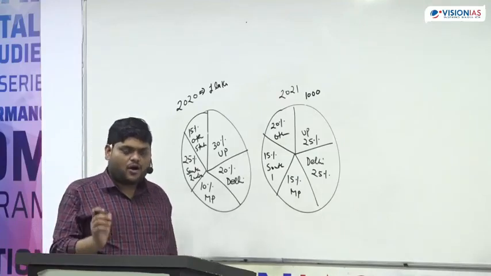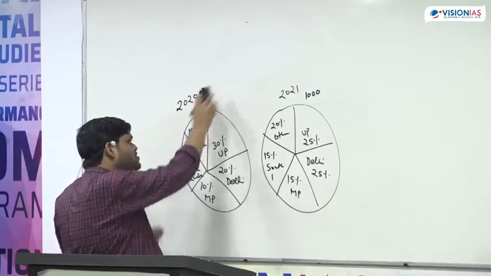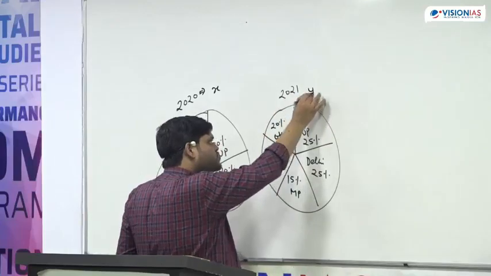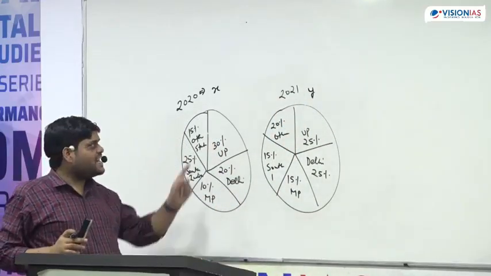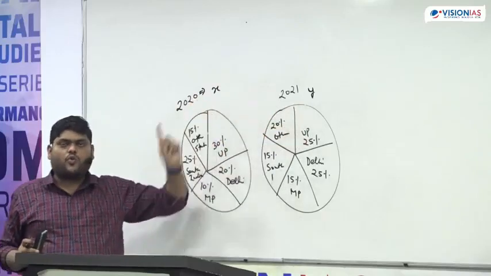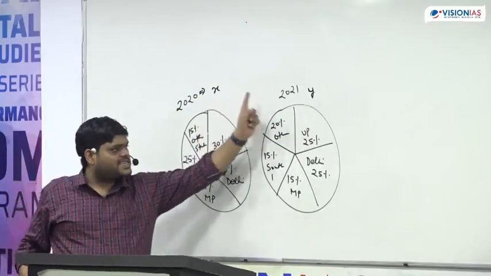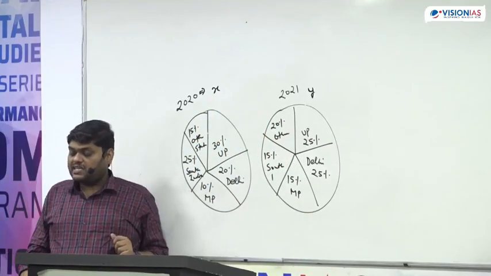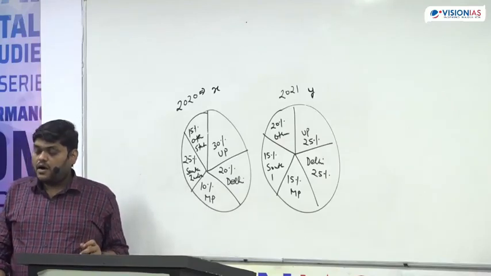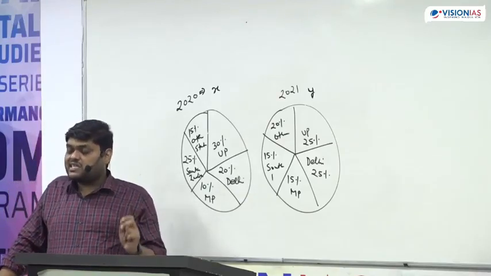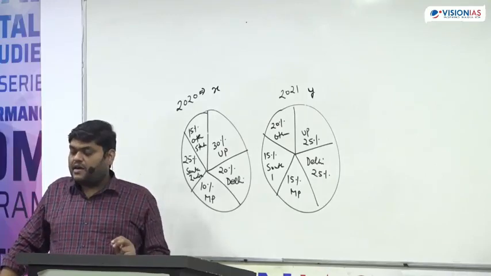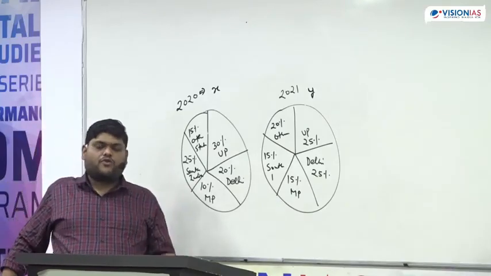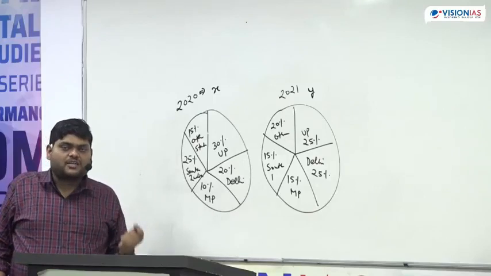So understand, or we can think this way: suppose here the total number of students is X, here the total number of students is Y. Until and unless we know the value of X or Y or the relationship between X and Y, we cannot find out the answer. Yes, the answer will be can't be determined. The answer cannot be 3 or 4. Some students are saying the answer is 3 or 4. No. The answer will be can't be determined.